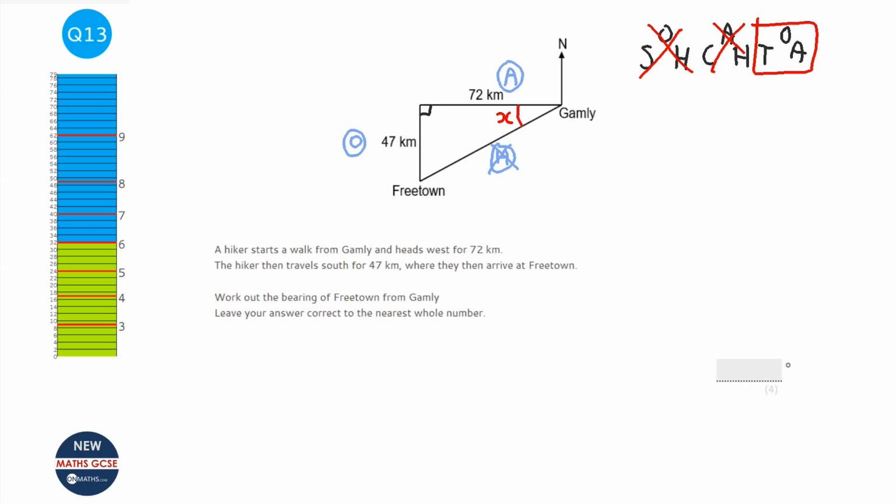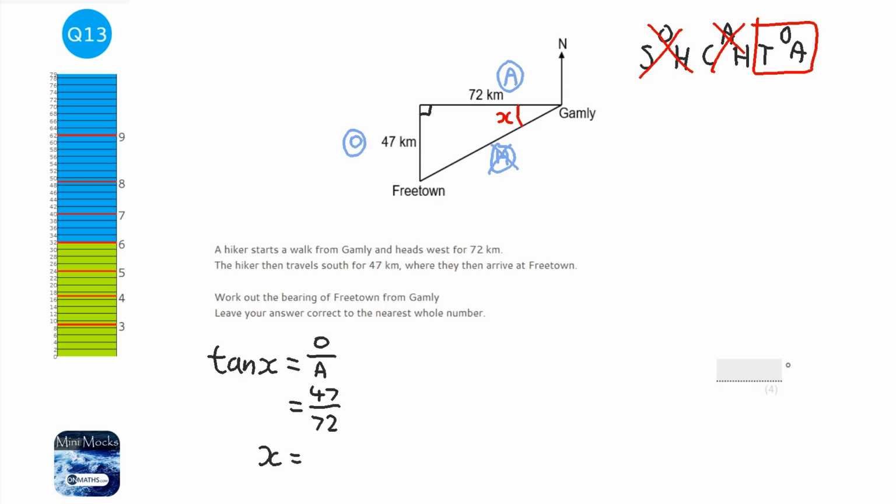So TOA stands for tan X equals opposite over adjacent, and the opposite is 47, and the adjacent is 72. Now we want to work out what X is, so to do that we want to inverse tan both sides.